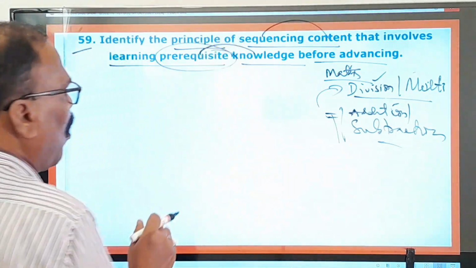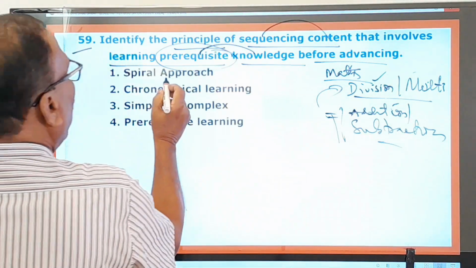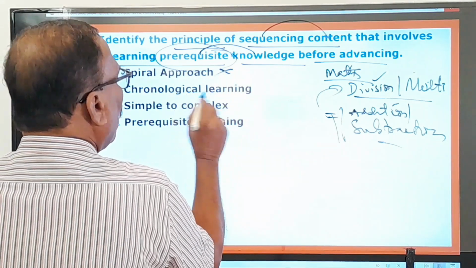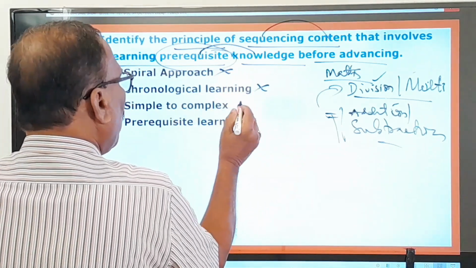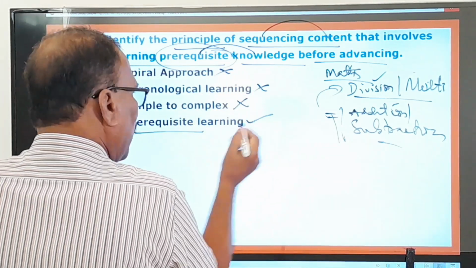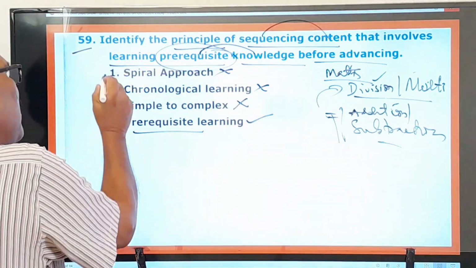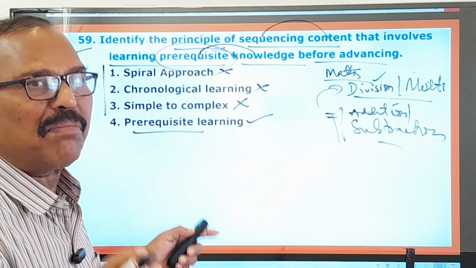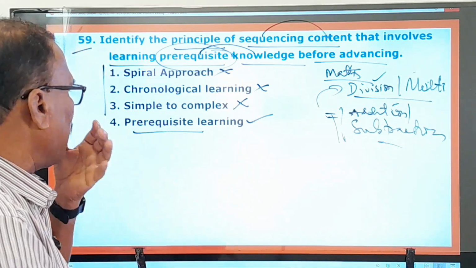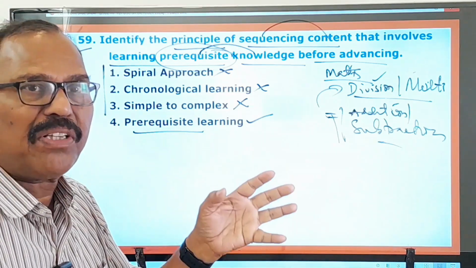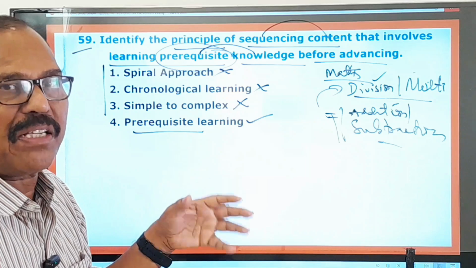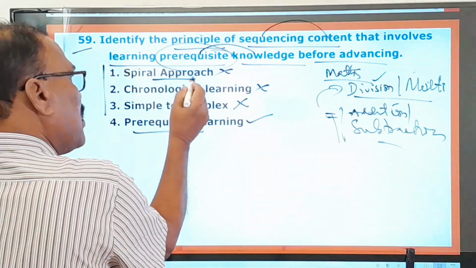What is that principle called then? Here you pay attention. Spiral approach, chronological learning, simple to complex, prerequisite learning. That itself is called the prerequisite learning approach. About these things I want to tell you, but I don't have much time. Already this is consuming more time. Even for dealing with the 30 bits, I am taking more time. Spiral approach is very interesting.